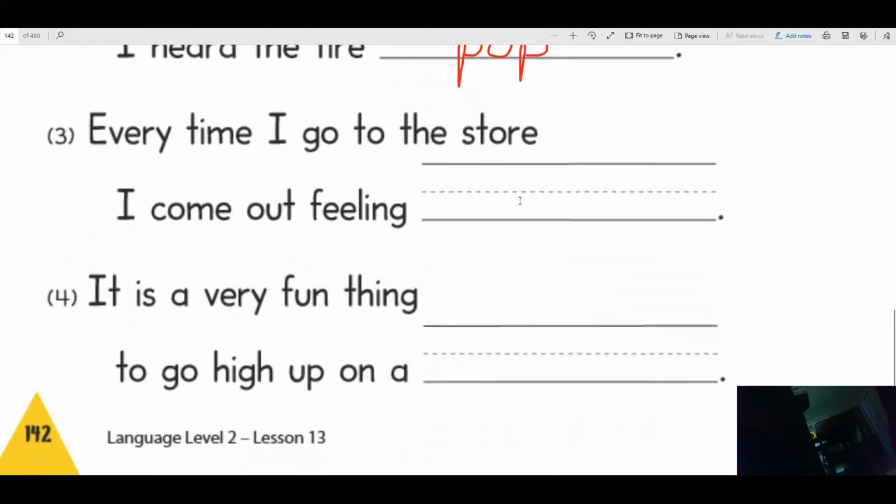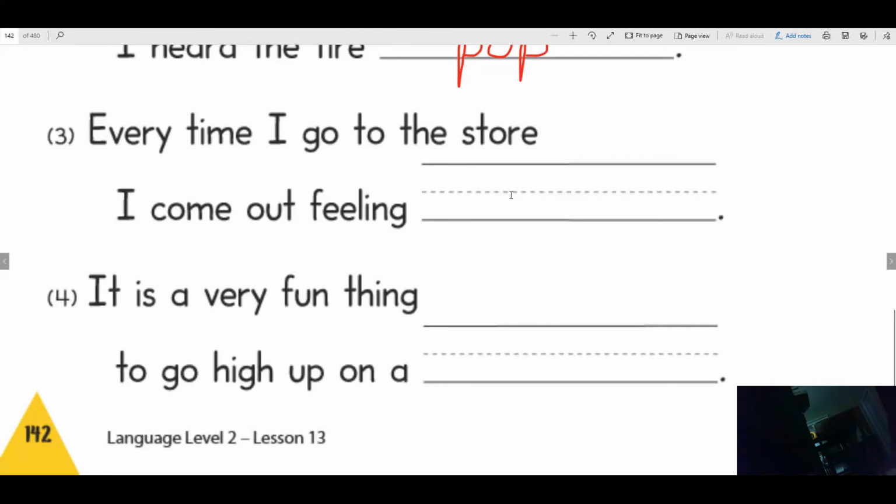Okay, let's see if you can get this one before me. Every time I go to the store, I come out feeling. What word right here could rhyme with store? What do you do in the store?